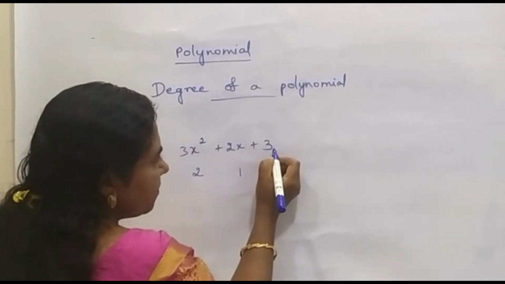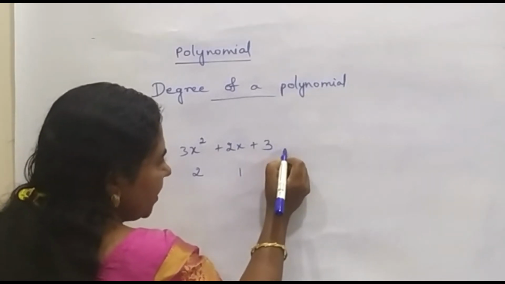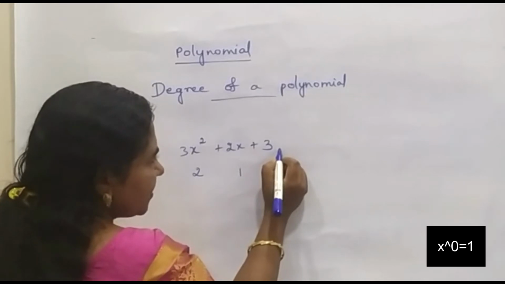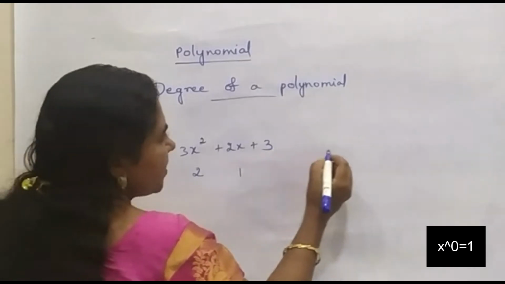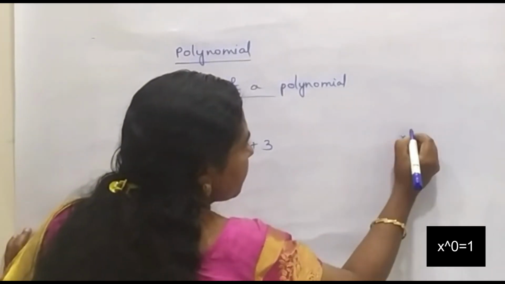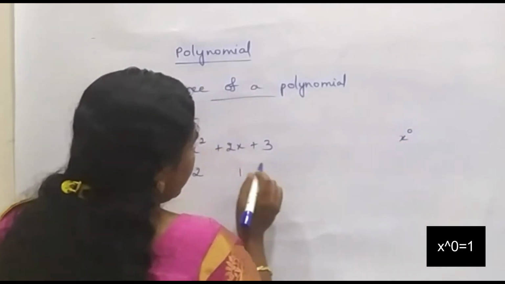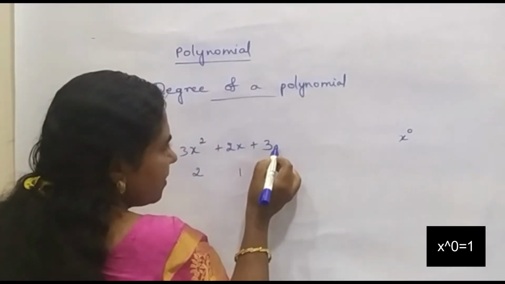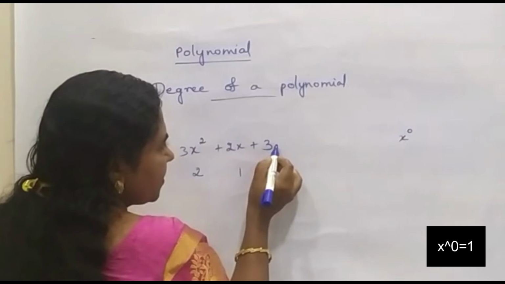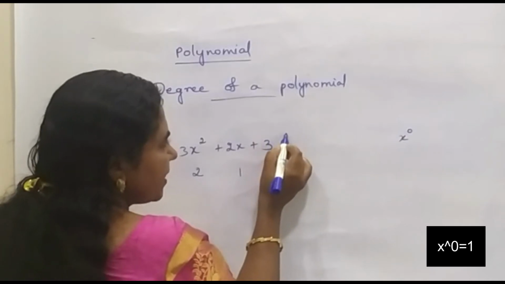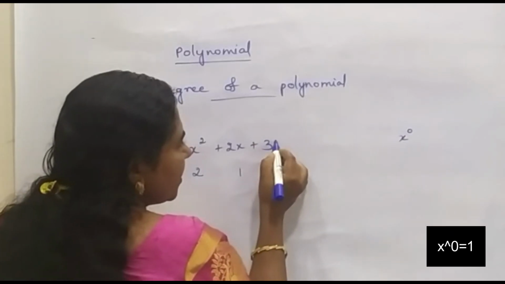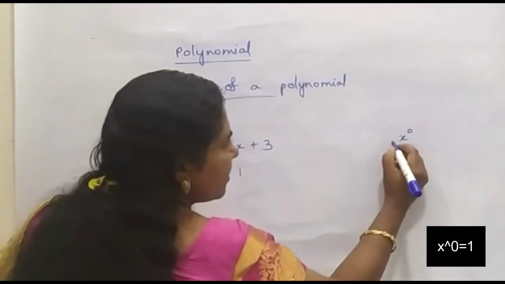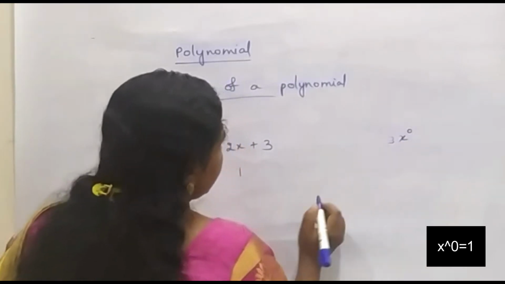In the third term, we do not have any x term, which means it is x power 0. Here the power of x is 1, so it is x. Here we are not having any x term, so the power of x is 0. So this 3 is nothing but 3x power 0.